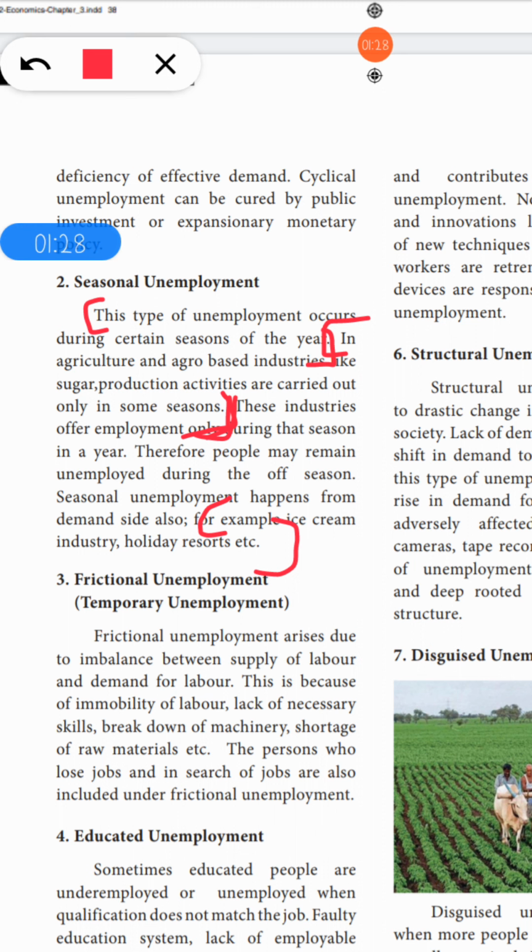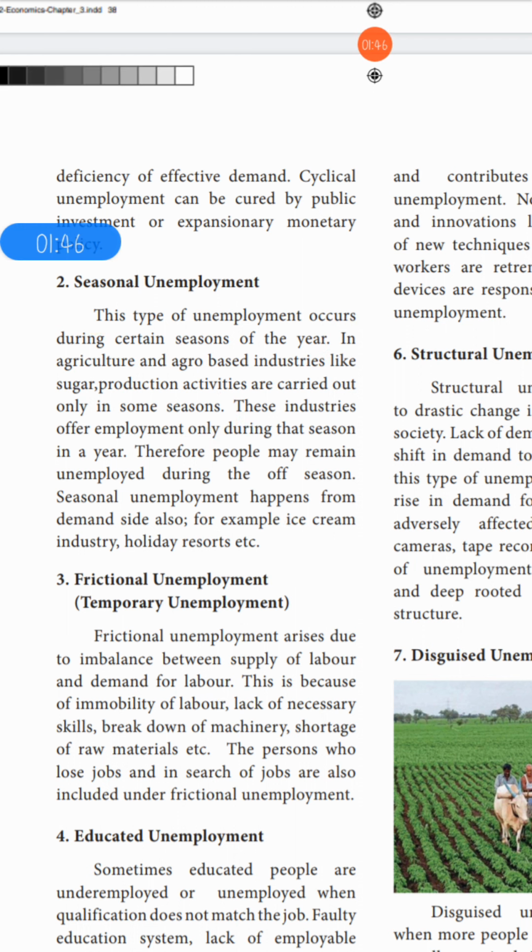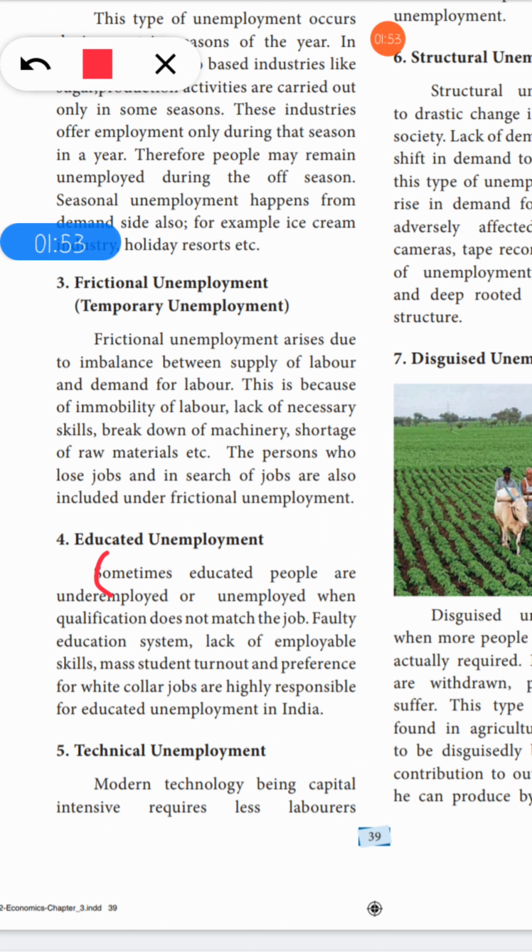Next is frictional unemployment. Frictional unemployment from here till here, I think you have already marked in your 2 marks question. From here till here, and this one from here till here. That's all. And next is educated unemployment. Educated unemployment is from here, sometimes educated till job. And again faulty, starting from faulty till in India. So these are the 3 paragraphs. Understood? Okay, next let us move on to the next question.